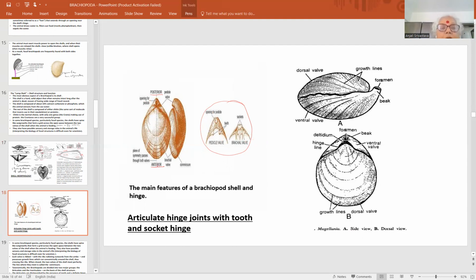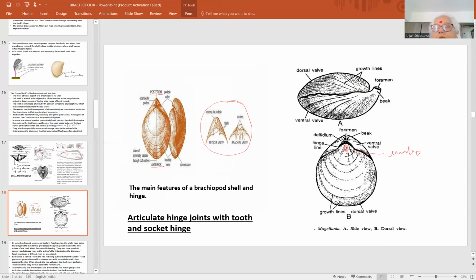This is the posterior view. This is the anterior view. This is the lateral view. And the same thing has been presented over here in a diagrammatic manner. This is the foramen. This is the beak of the animal. This is the ventral valve. This is the dorsal valve. These are the growth lines coming out from a particular region. Here, this is called the umbo.